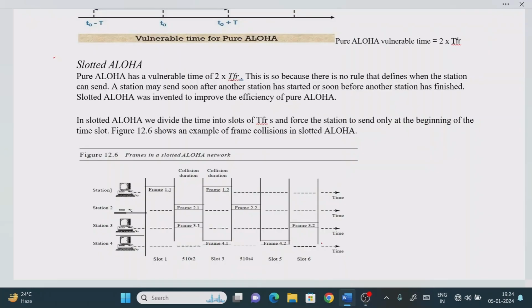So in the previous class we have seen about pure ALOHA. We discussed what the vulnerable time of pure ALOHA is. Right. So one point you have to remember is the limitation of the previous pure ALOHA method.